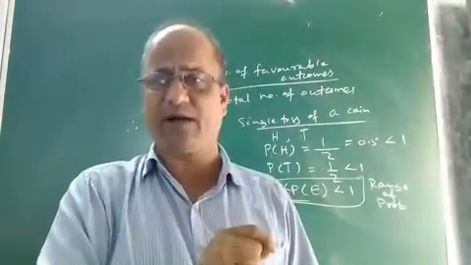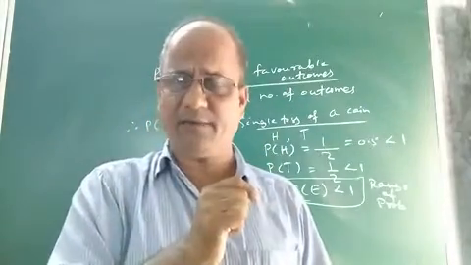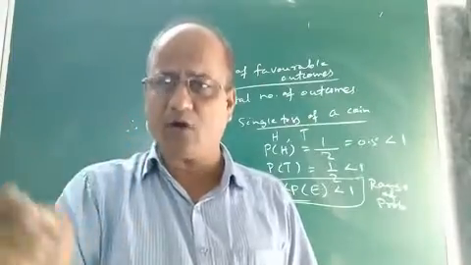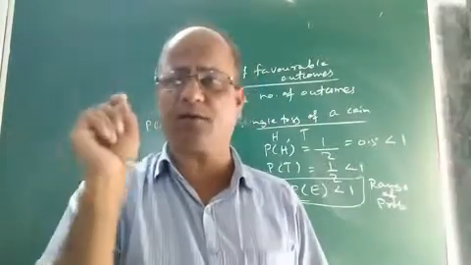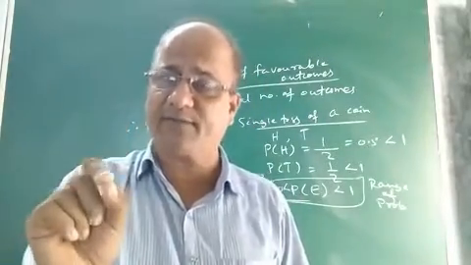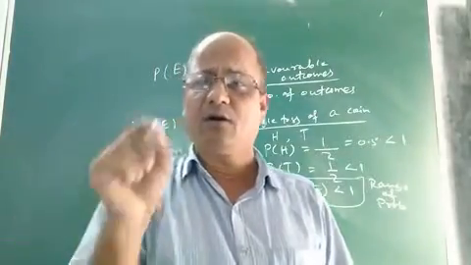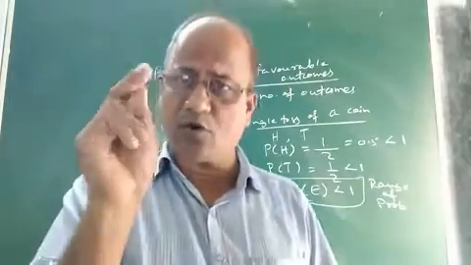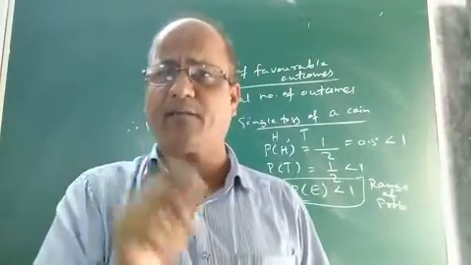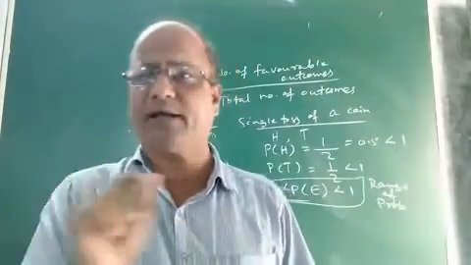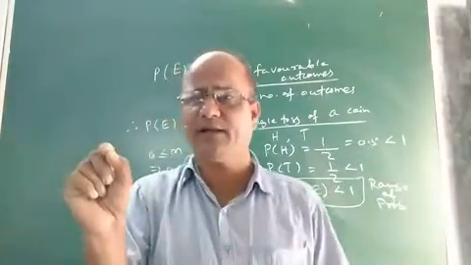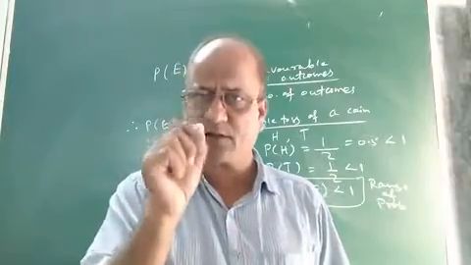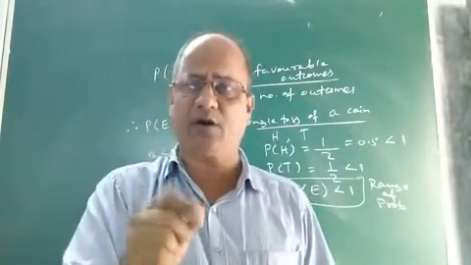that is known as your, what? Compound event. The example I gave you: getting an even number, getting an odd number on throwing a die. These are all examples of compound events, because those events, getting an even number or getting an odd number on throwing a Ludo die, will be obtained only by combining elementary events. Without combining elementary events, you cannot find the event of getting an even number or getting an odd number.